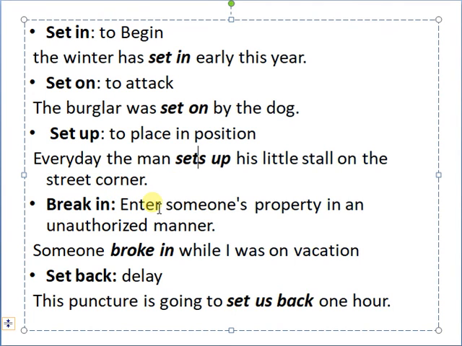Break in, enters someone's property in an unauthorized manner. Someone broke in while I was on vacation. It means that someone entered my property illegally or without my permission while I was on vacation. The next is setback. It means to delay. This puncture is going to set us back 1 hour. It means that this puncture is going to make us late or delay our plan by 1 hour.